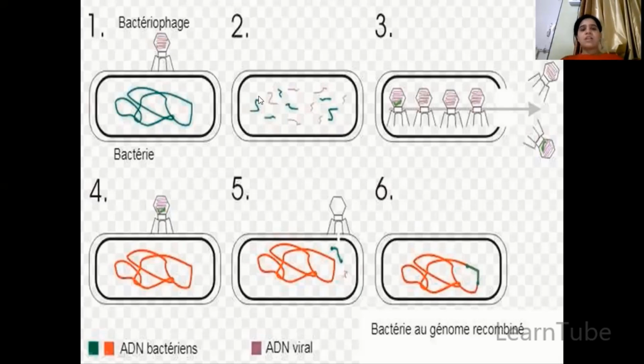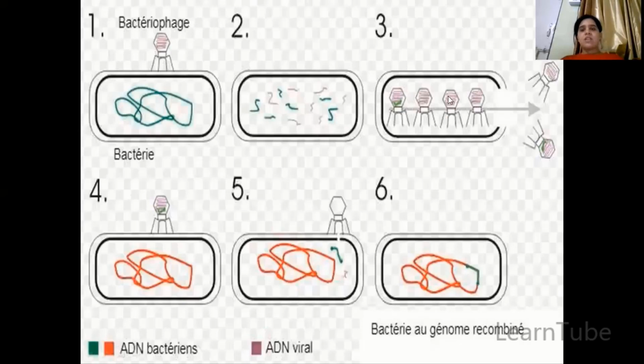Here you can see the genetic material of both the bacteria and the virus has been cut down into pieces, and later, with the help of other enzymes, organelles and nutrients, new bacteriophages have been synthesized. Whatever new bacteriophages have been synthesized may contain the original genetic material, that was the purple color, or a combination of the bacterial genetic material and the original genetic material.